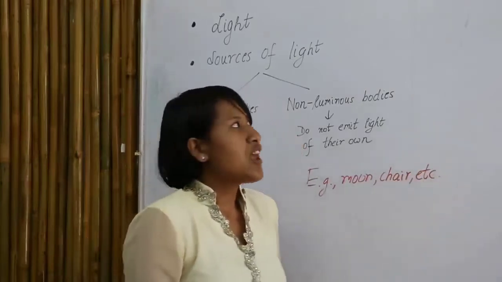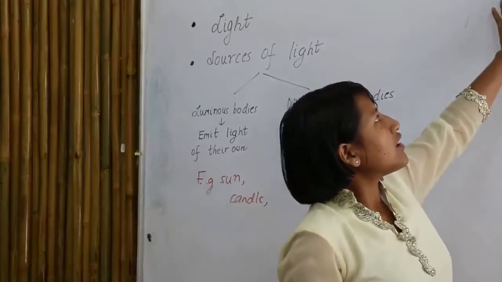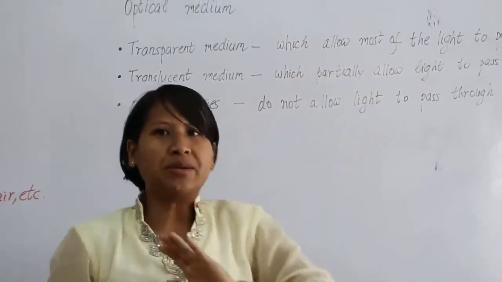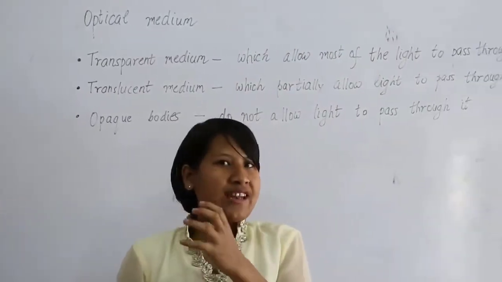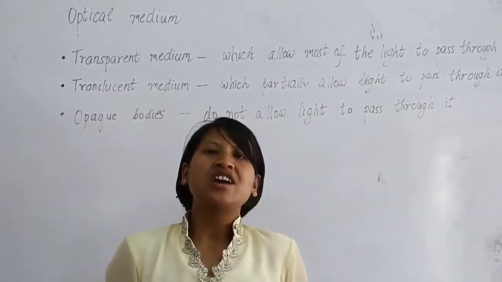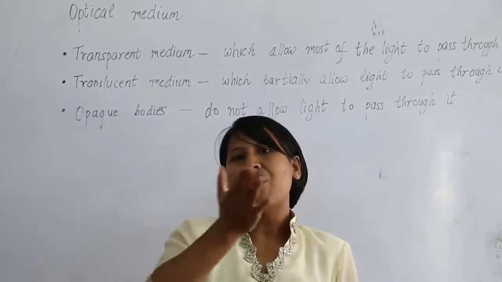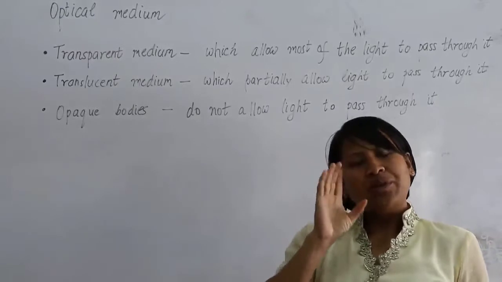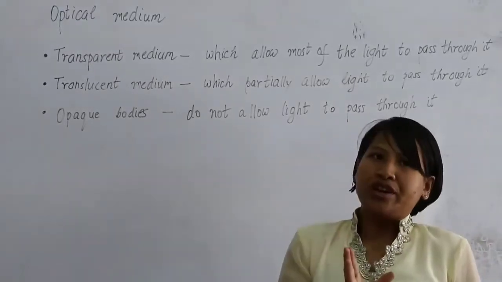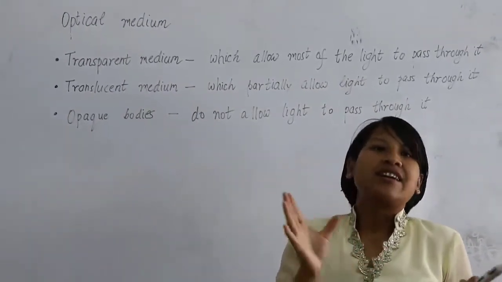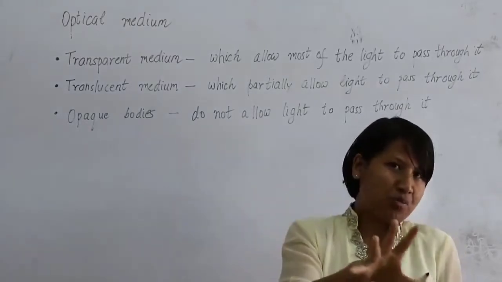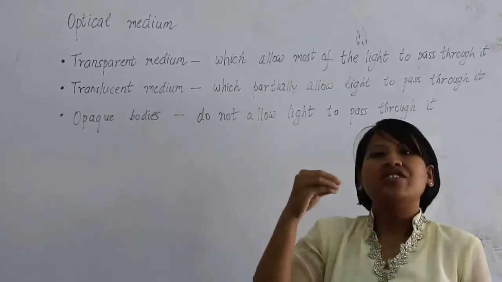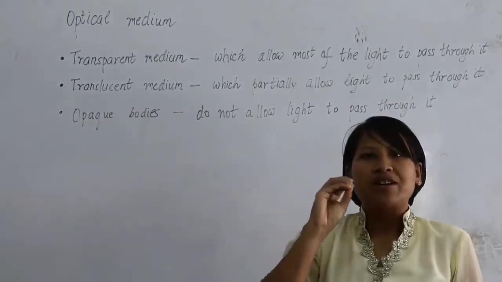Now the next is about the optical medium. What is this optical medium? It is anything through which light energy passes, partially or wholly. It could be a material or a non-material. Material like glass allows light to pass through it. There are many objects which allow light to pass through other than glass, even diamond.